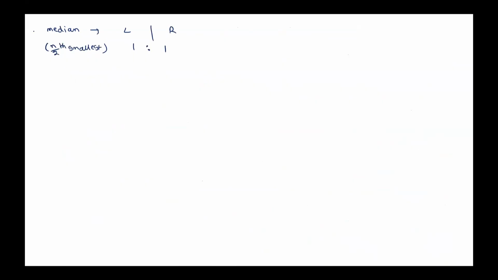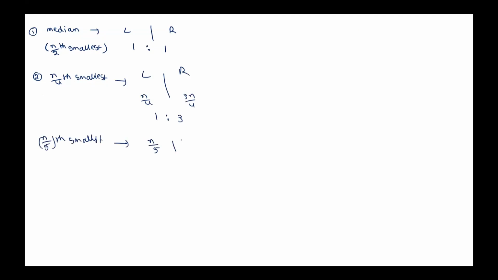N by 4 the smallest element, if you take, it divides the array in what ratio? Always pivot, left to right. What is the ratio? One side n by 4 roughly, other side 3n by 4. What is the ratio here? 1:3. Can you call this 1:3 ratio? Yes, sir. So instead of this, if it is n by 5 the smallest element, if I choose, what is the ratio we will get? One side n by 5 roughly, other side 4n by 5. This is 1:4 ratio.